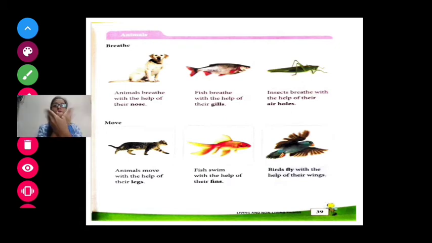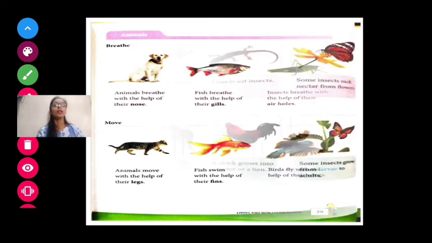Now, you can see this is a pigeon. For example, this is a pigeon. So you can see how this pigeon is moving from one place to another. So these are wings. Birds fly with the help of their wings. As you can see here also, these are the wings of the birds. Okay.